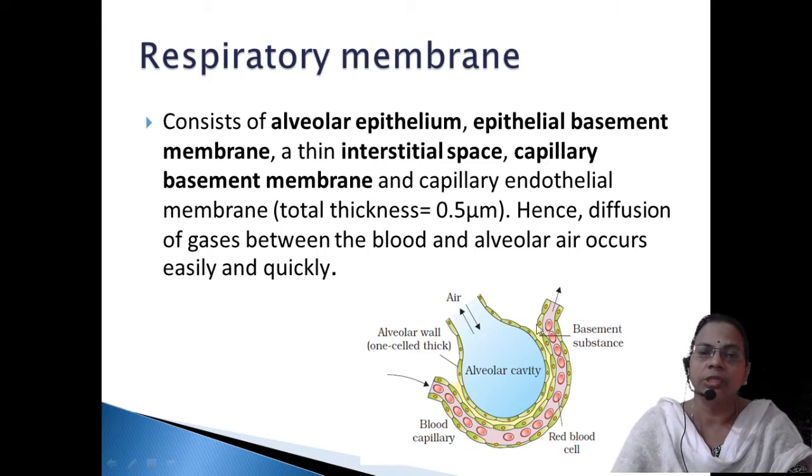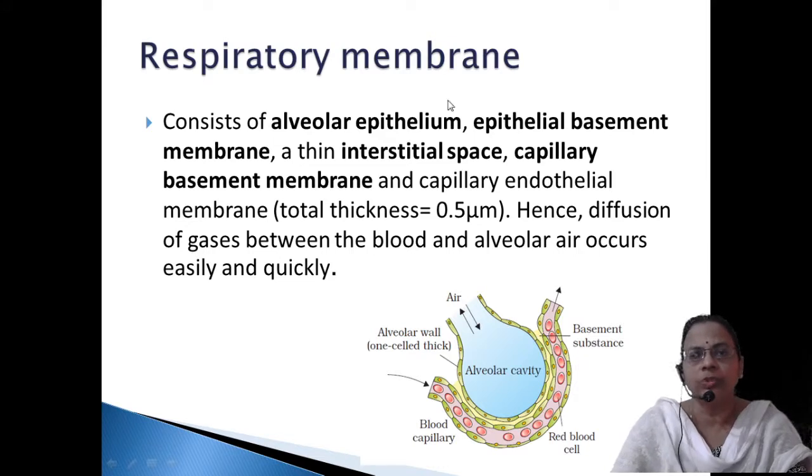That means the capillary blood vessel wall membrane is made up of endothelium inside, hence the term endothelial membrane. So mainly the alveolar squamous epithelial layer, basement membrane, interstitial space, and the endothelium of capillaries, collectively we call it the respiratory membrane.